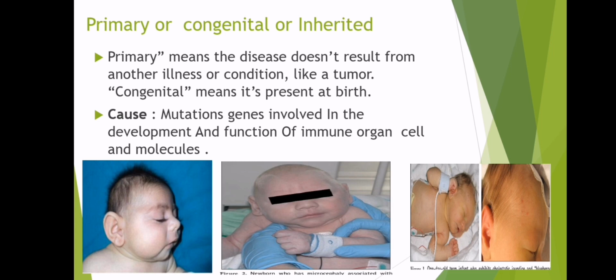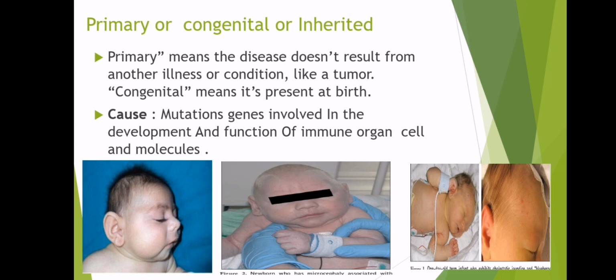Syempre, there are factors na nagkakaroon ng, kagaya ng sinabi ko kanina, lack of immune system, or walang ability to fight the disease during the development. It's because of mutations in genes involved in the development and functions of immune organs, cells, and molecules. During the development, there is a failure that the immune system is not able to fight the disease. As we can see in the pictures, these are the physical abnormalities na nagaganap. It's because of losing the ability to fight the disease during the development.